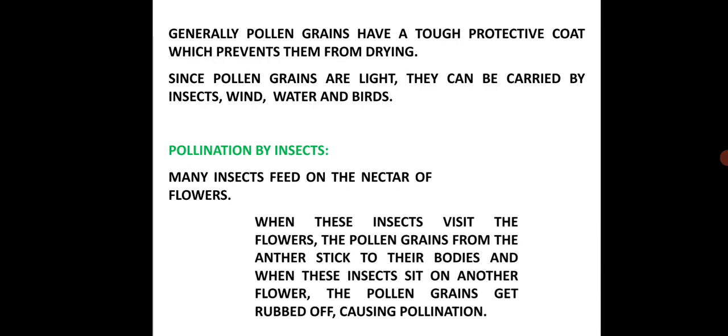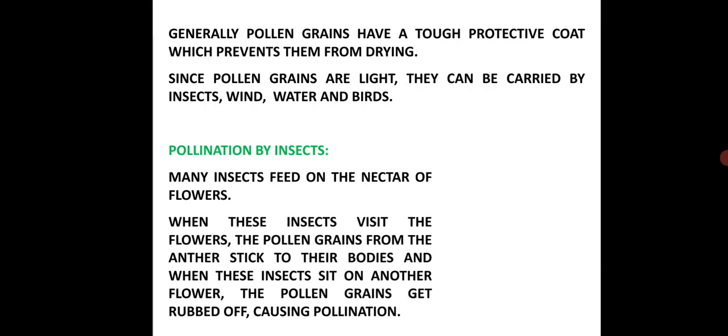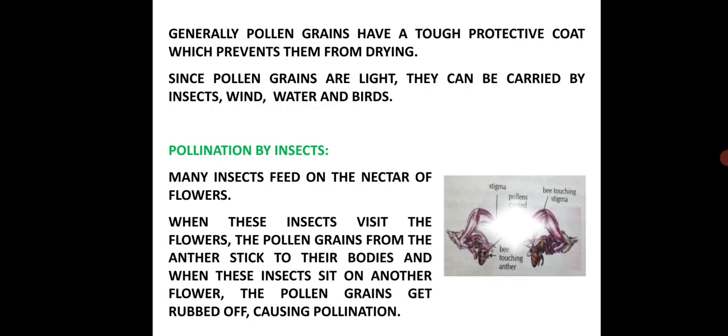A few insects are attracted by the color and odor of the flowers. Odor means fragrance. When these insects visit the flowers, the pollen grains from the anther stick to their bodies, and when these insects sit on another flower, these pollen grains get rubbed off, causing pollination.